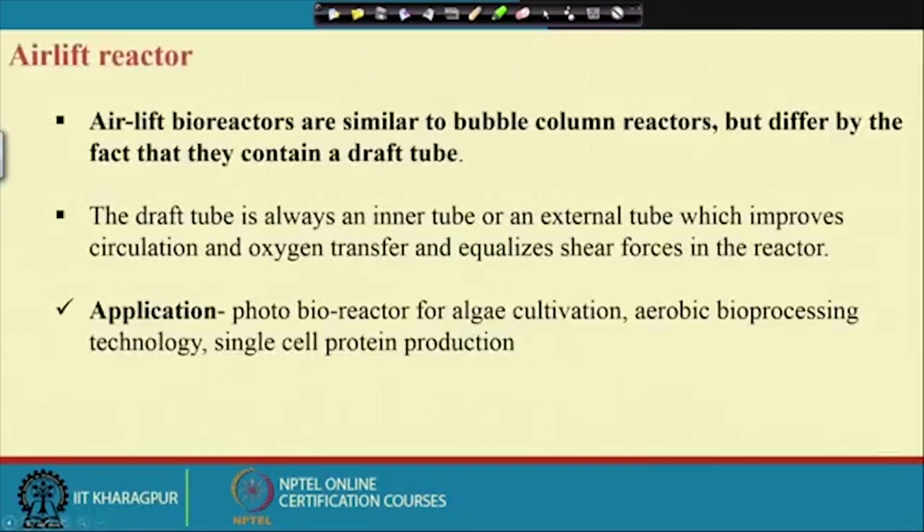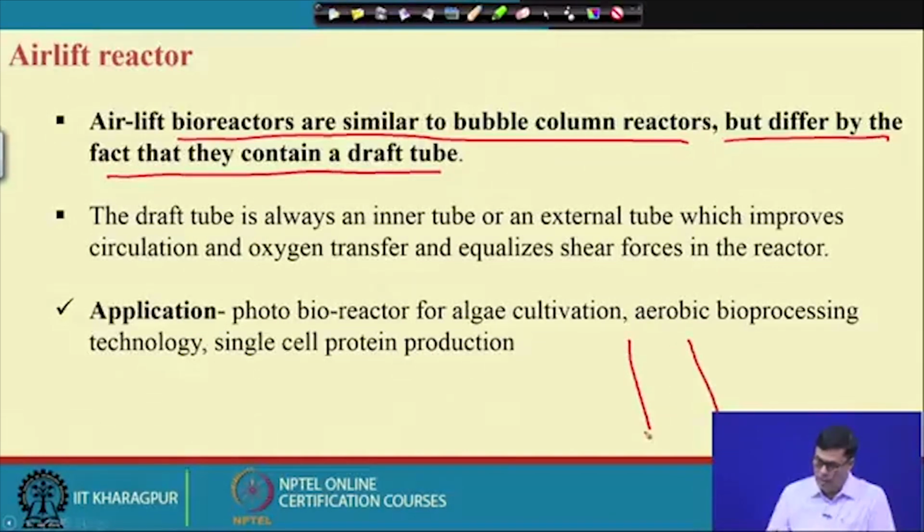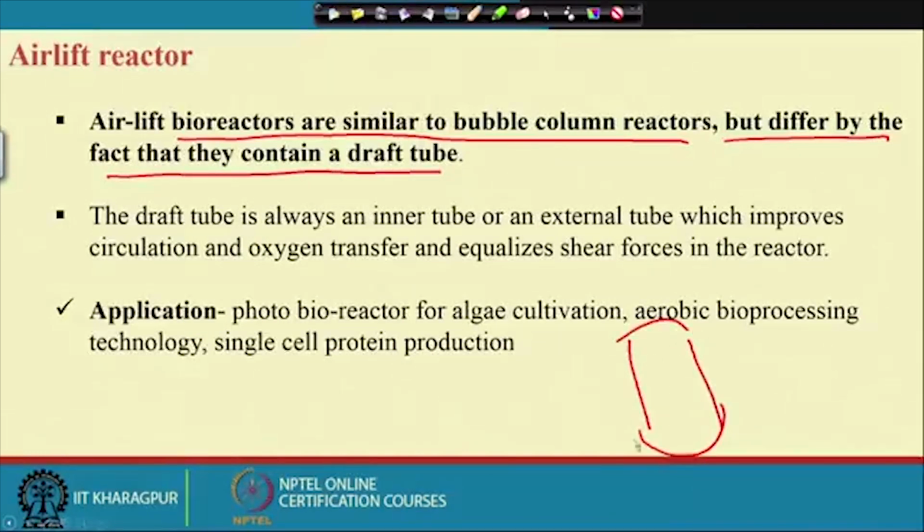Now, the air-lift fermenter. Air-lift bioreactors are similar to bubble column reactors, but differ in the fact that they contain a draft tube. In case of a bubble column reactor, we don't have any draft tube. Here you have the draft tube.